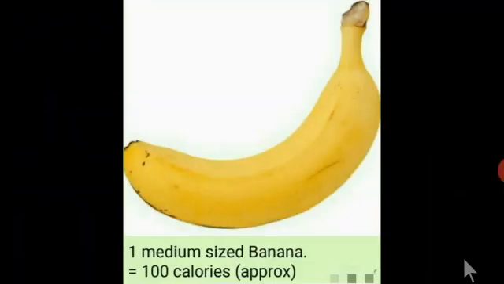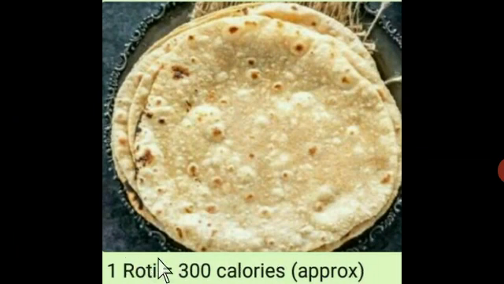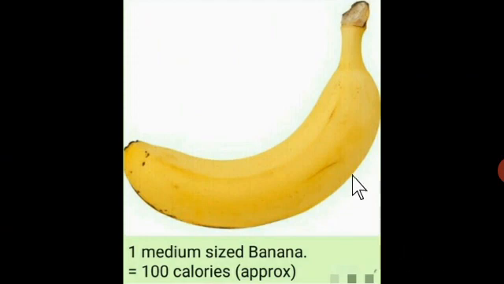What is the energy or calorie of one medium-sized banana? It is 100 calories. What is the calorie of one roti? One medium-sized roti contains 300 calories of energy. So if one takes one roti, that means he or she is taking energy of 300 calories. And if one eats a medium-sized banana, that means he or she is taking energy of approximately 100 calories.